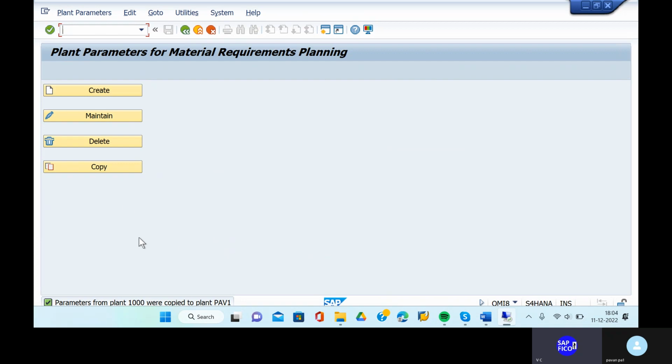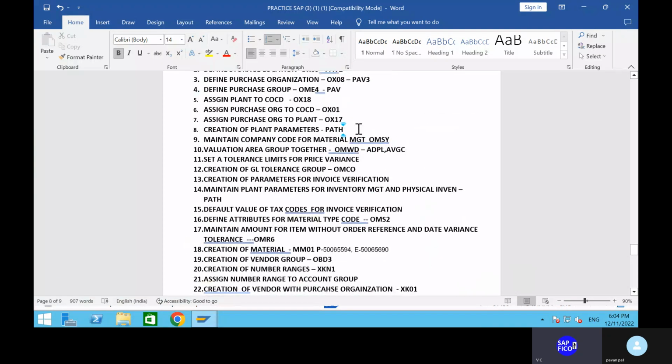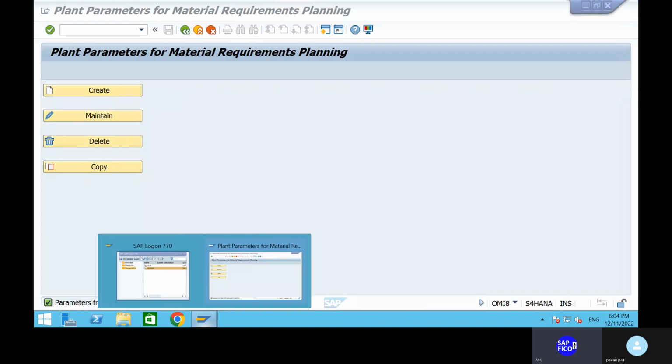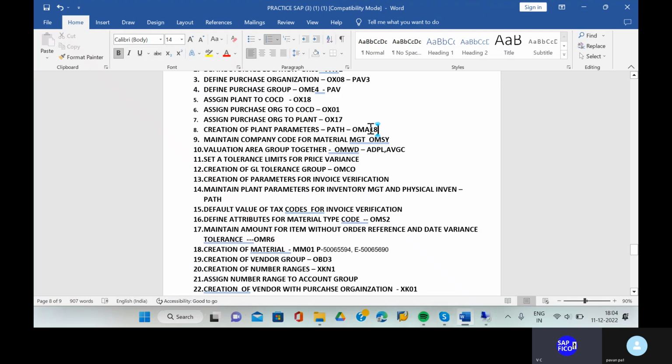Okay, go to the Word document, Pawan. Can you give OMI8? That is the navigation, sorry, that is the transaction code. Okay, that is the most important thing that we have right now. Then next, so we have also created each and everything. Then what is the next configuration that we have?